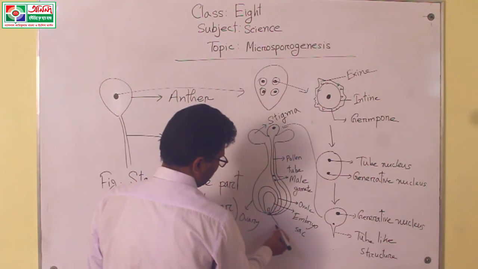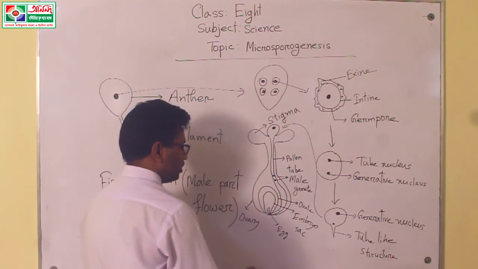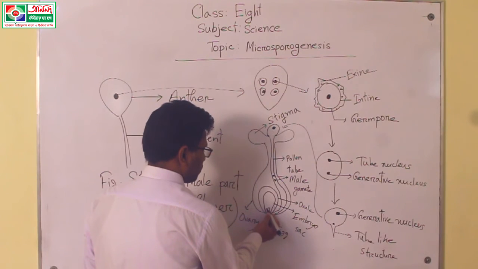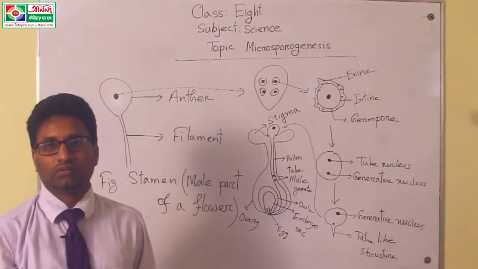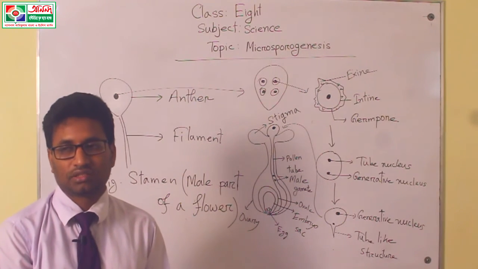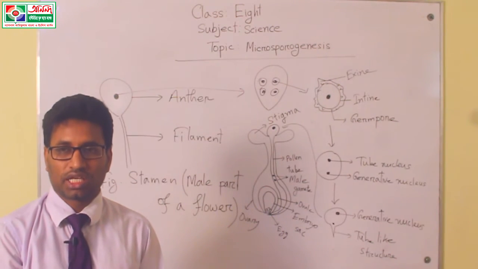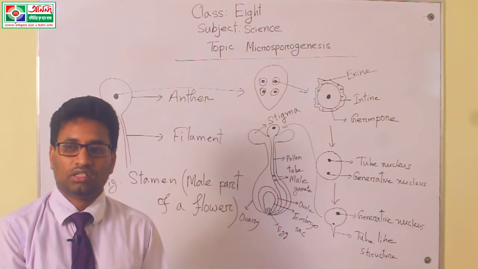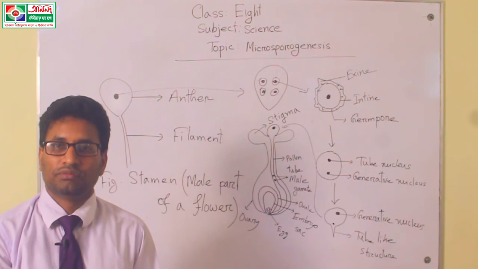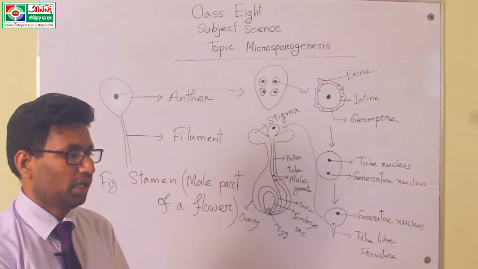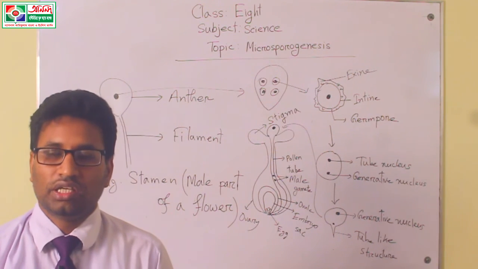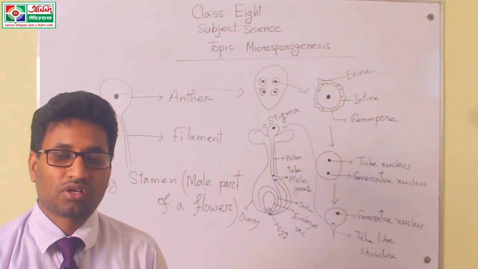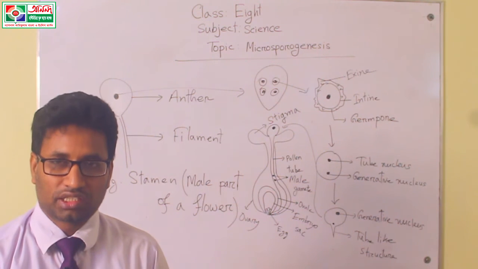Suppose this is the egg, and another two cells are also produced beside the ovum. That means three cells are present within the embryo sac, where the micropyle is present, and among the three cells, in the middle position, a large cell is present, and this large cell is called the ovum or egg.